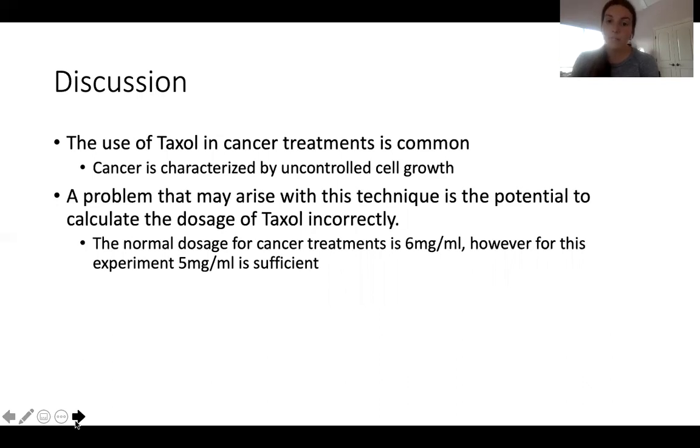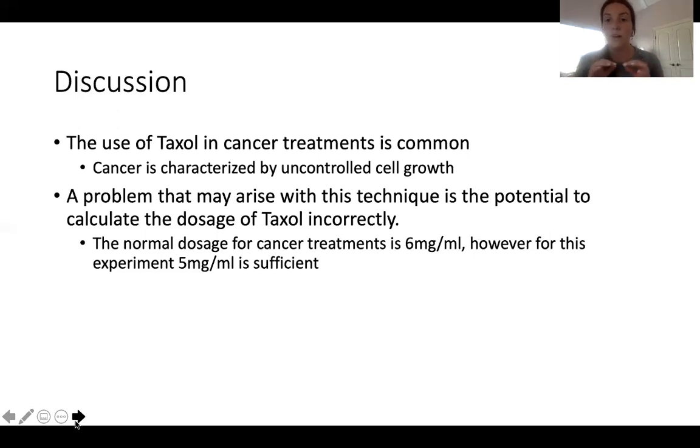A problem that may arise with this technique is the potential to calculate the dosage of Taxol incorrectly. So as I had said before, the common treatment with Taxol is 6 milligrams. However, if someone was treated with only 3, or say 2, or they were treated with 10 or 12, more or less is going to cause problems, and either it's not going to be as effective and you are not going to see the reduced cell growth like you had wanted to, or it's going to be way too much and it's going to start targeting the cells that are good and targeting the cells that are helping that human to survive.